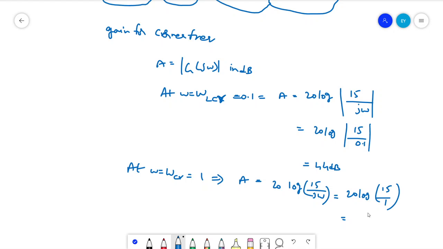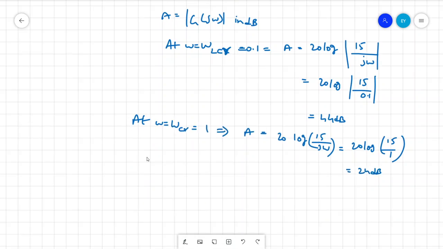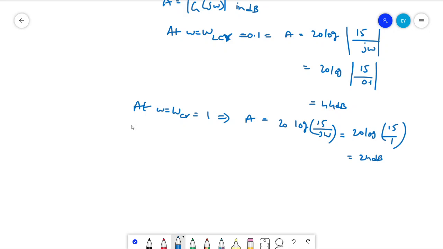This gives 24 dB as the magnitude. Next is the higher corner frequency. At the higher corner frequency we selected omega equal to 10, that is at omega equal to omega HCR.